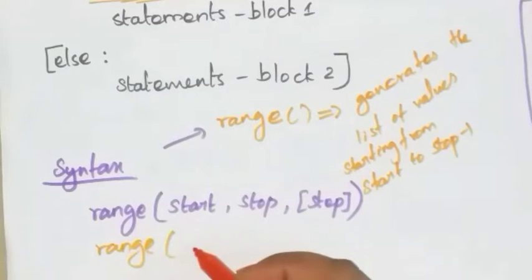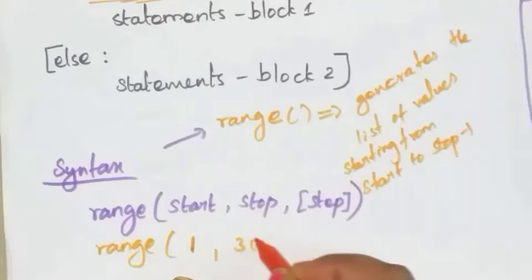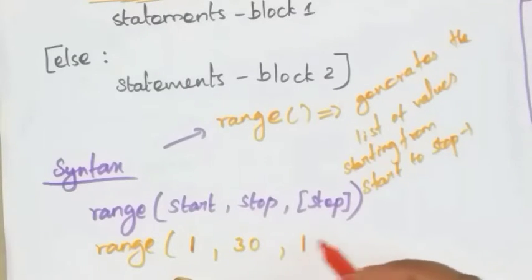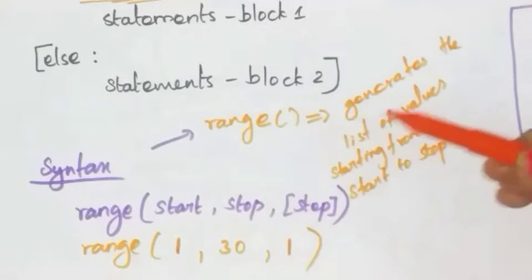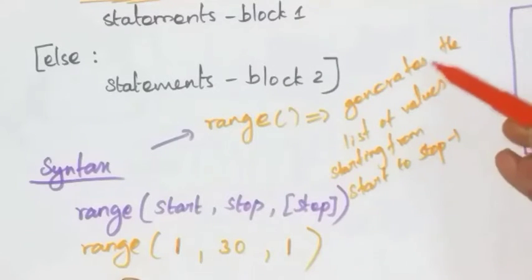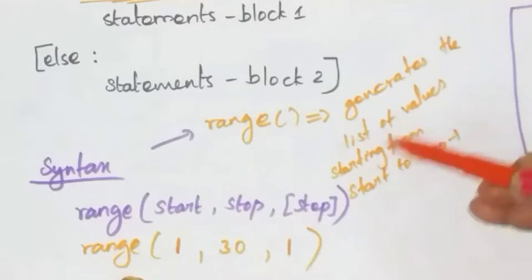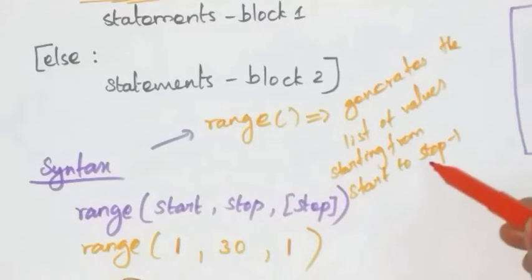Range: here start value 1, stop value 30, step value 1. This is the initial value, this is the condition, this is the increment value, which means you update by 1 after the completion of every iteration. That is called a step. Here in the range function, you generate the list of values starting from start to stop minus 1.